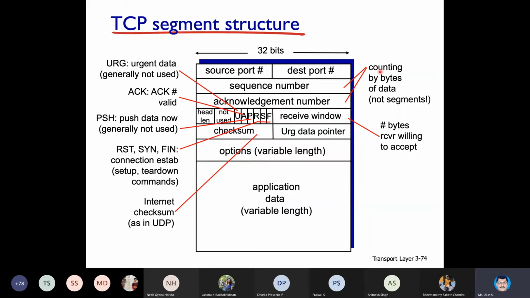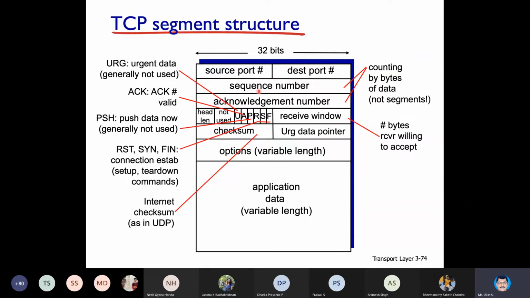You know the data will be divided into small pieces which we call segments, and each segment will be numbered 1, 2, 3 like that. This value we usually mistake for the segment number. It is not actually the segment number, it is the number of bytes being transferred. For example, if the first segment is 100 bytes, then the number will be 1 initially.